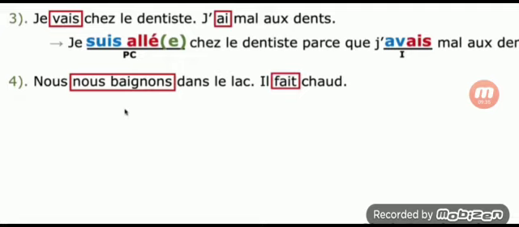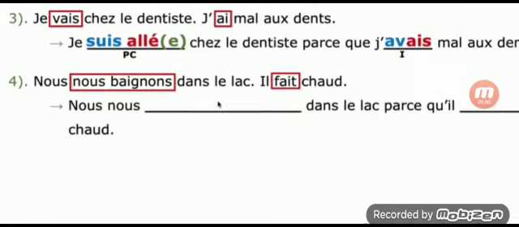So you must write these two sentences using the conjunction parce que. Nous, dans la lac parce que il, chaud. First is baigner. You must change it to passé composé using être as the auxiliary verb.